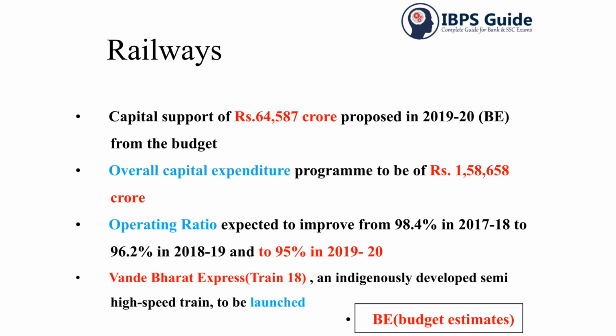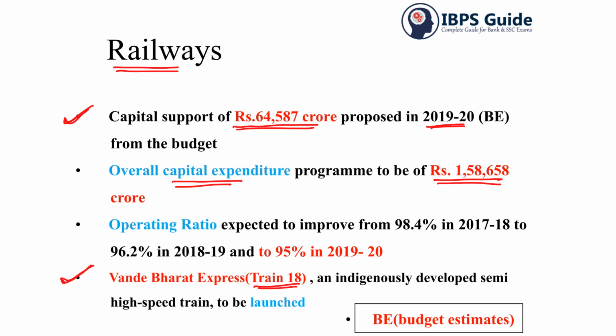As there is no separate railway budget, we will see what they have done for railways. Okay, the first thing in this is that the capital support of 64,587 crore is proposed for 2019-2020 from the budget, and the overall capital expenditure will be 1,58,658 crore. And they have also mentioned Vande Bharat Express, that is Train 18.